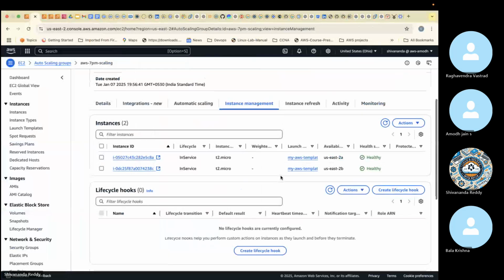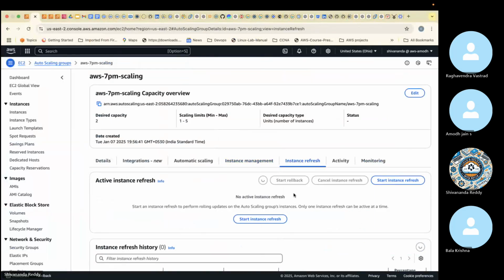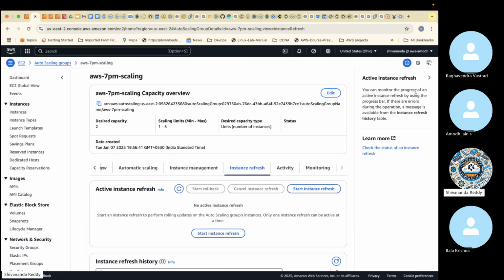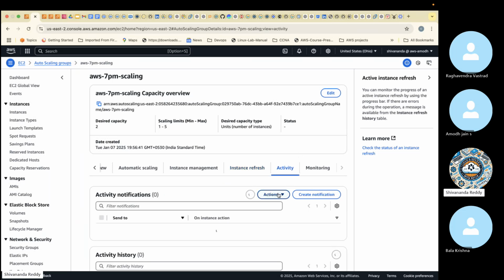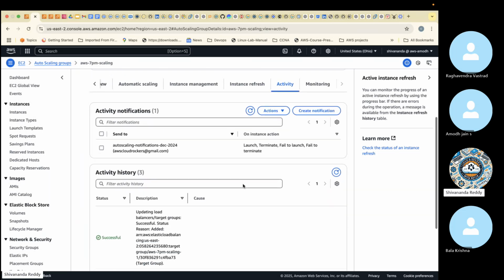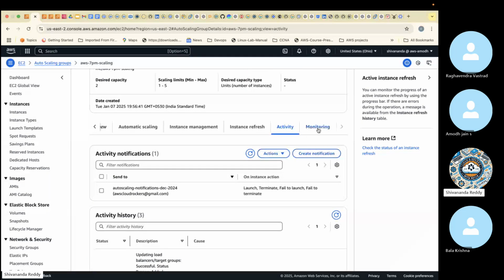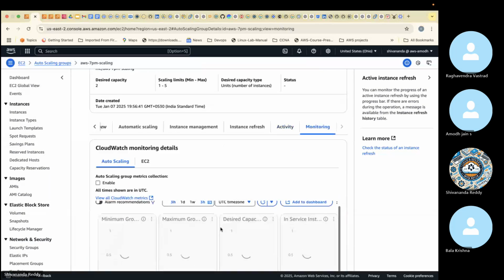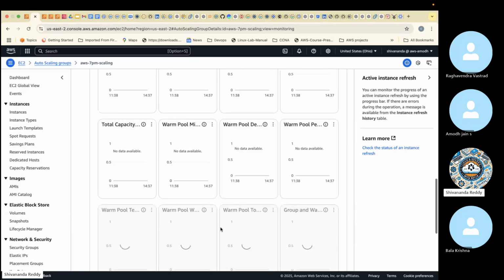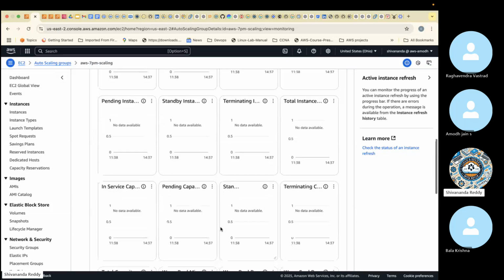So then instance refresh. Instance refresh is nothing but you can monitor the progress of an instance refresh by using the progress bar. If there are errors during this operation, the message is available from the instance refresh history. If the server is not being created, meaning any problem with the server, we can see that. Then what's going on, what servers are created, how many servers were created, you can see the history. Then monitoring also we can see here. Minimum how many servers there are, maximum how many servers there are. It will update here. If any problem is there, it will reflect here.